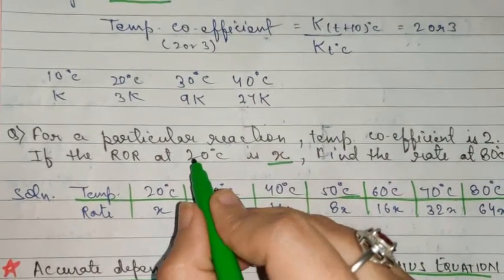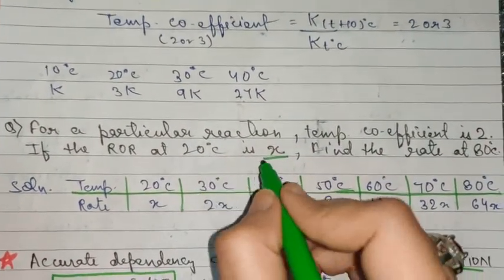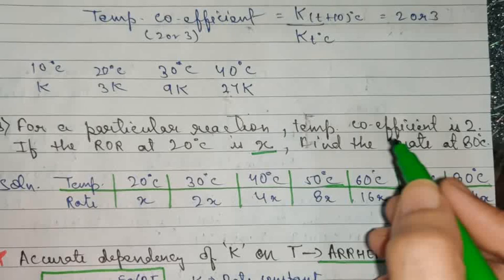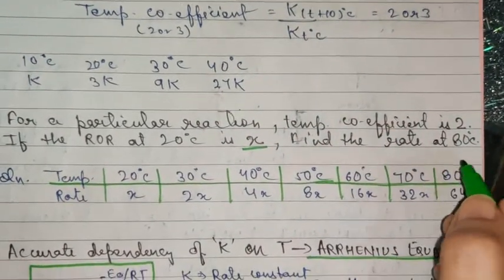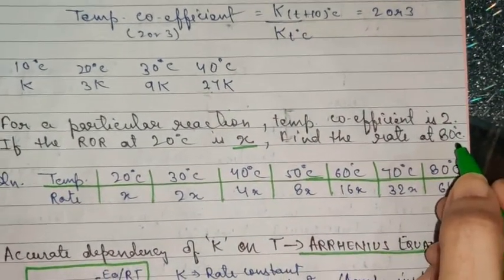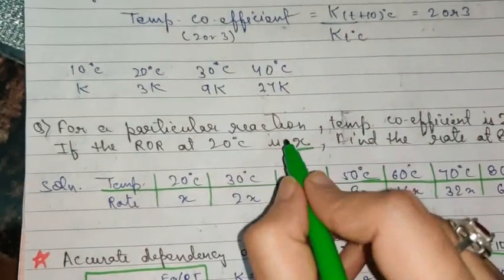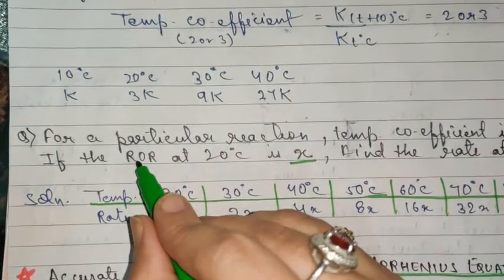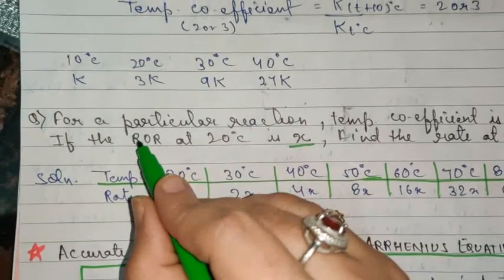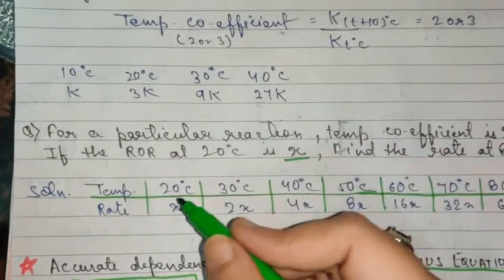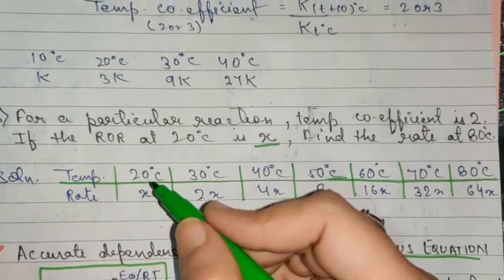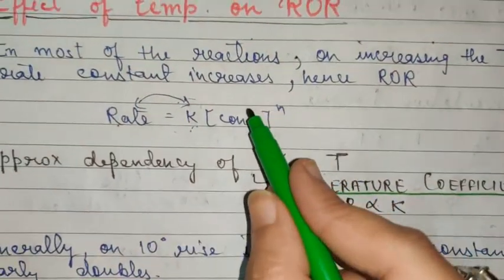So if it is given that at 20 degrees Celsius the rate constant value is x, then what will be the value of the rate constant at 80 degrees Celsius? So try to do it on your own first. You can call it rate of reaction or rate constant, whatever is given in the question, because both are directly proportional according to this expression.